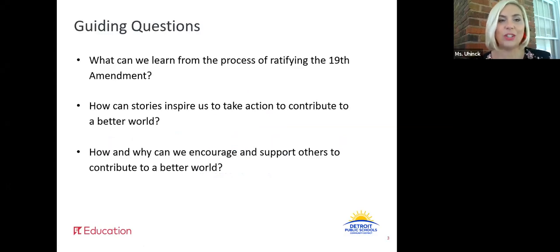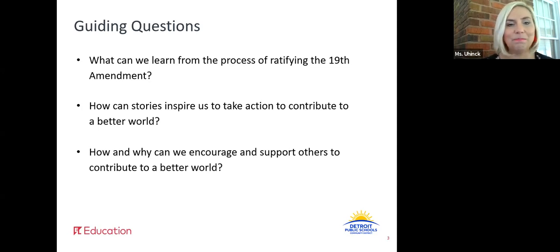Let's look at our guiding questions. What can we learn from the process of ratifying the 19th Amendment? How can stories inspire us to take action to contribute to a better world? And how and why can we encourage and support others to contribute to a better world? Remember, we're thinking about those questions, especially the last two, as we dive into this article.